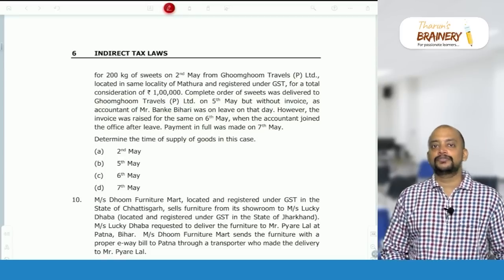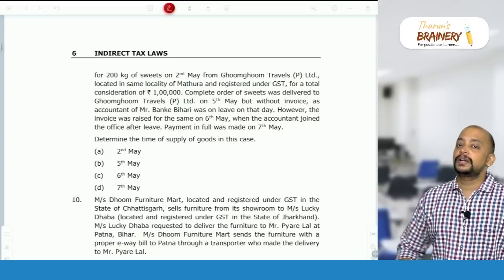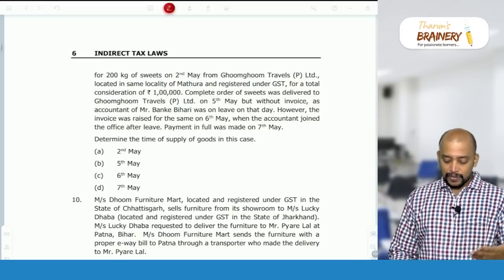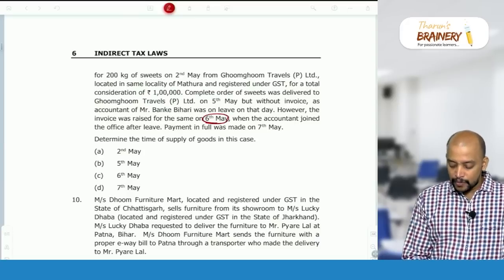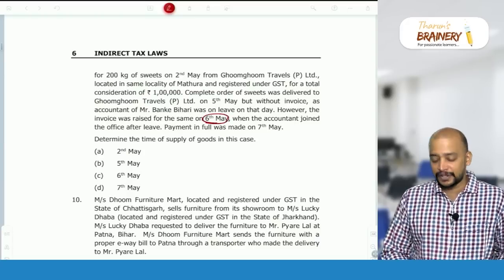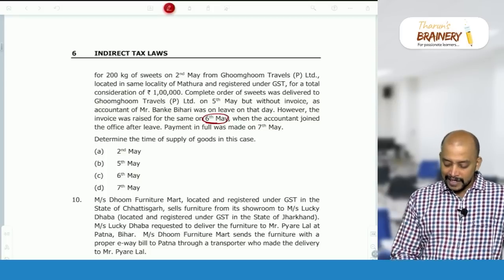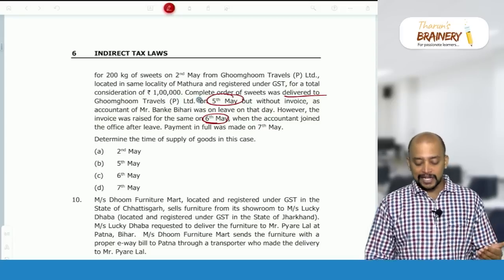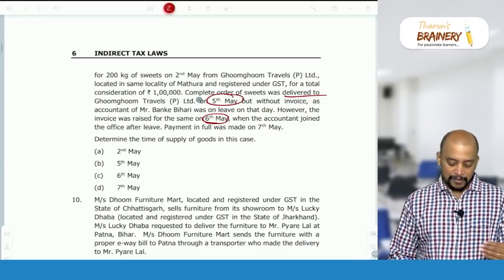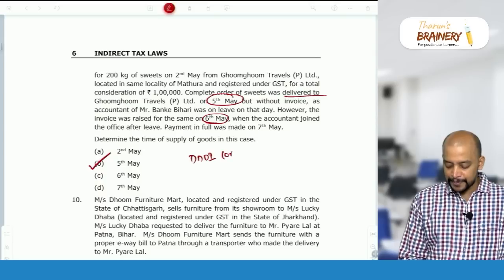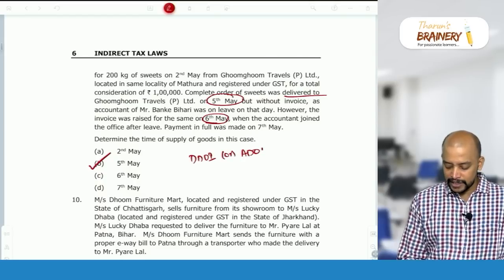In case of time of supply of goods, section 12 subsection 2, what will be taken as the time of supply? Due date of invoice or actual date of invoice, whichever is earlier. So, what is the actual date of invoice? 6th May. What is the due date of invoice? If supply involves movement of goods, at the time of invoice; if supply does not involve movement of goods, at the time of delivery. So, here delivery was made to Gumogam Travels on 5th May. Therefore, 5th May is the due date of invoice, 6th May is the actual date of invoice, whichever is earlier will be 5th May. So, due date of invoice or actual date of invoice, whichever is earlier will be taken.